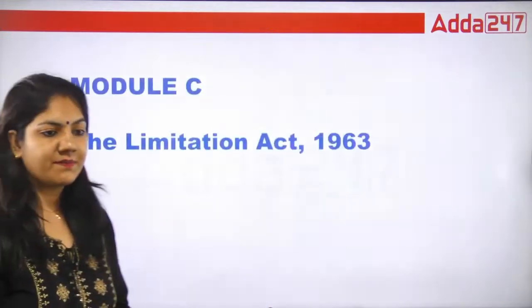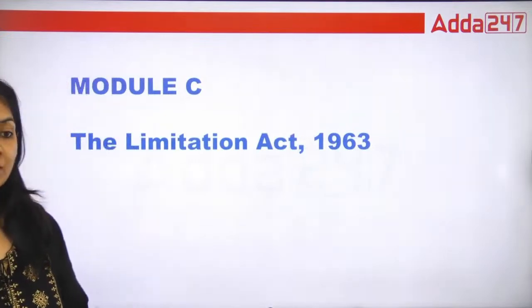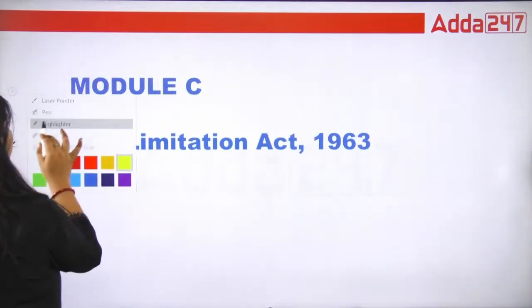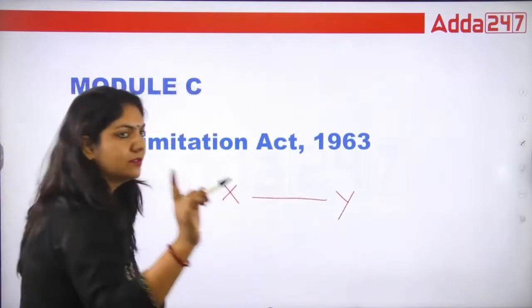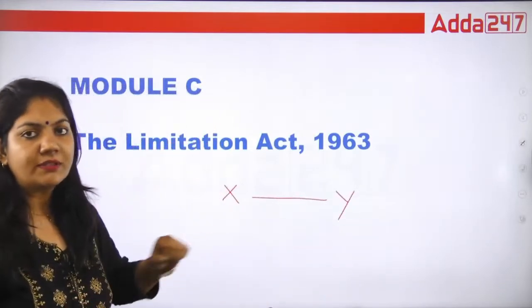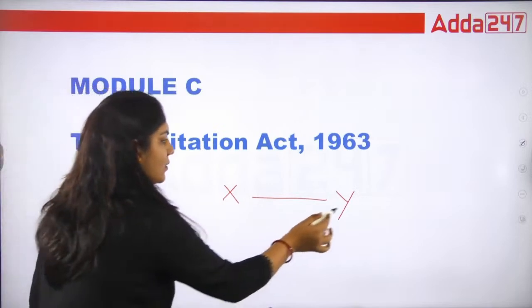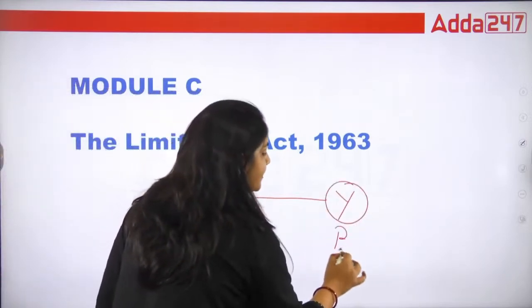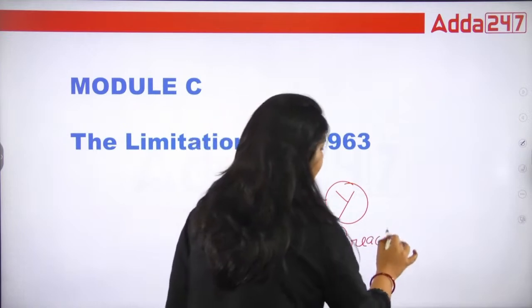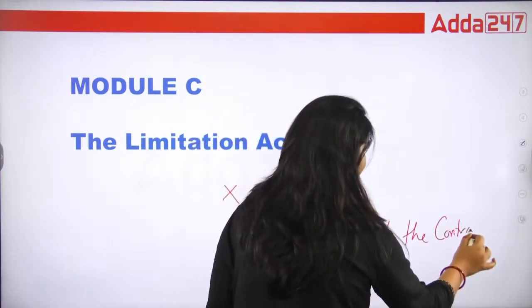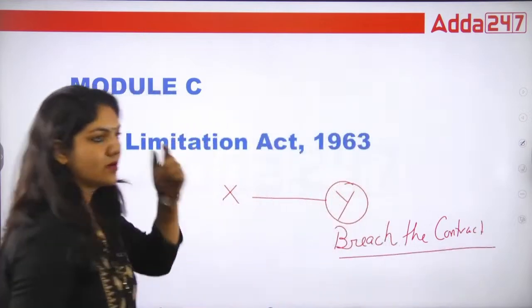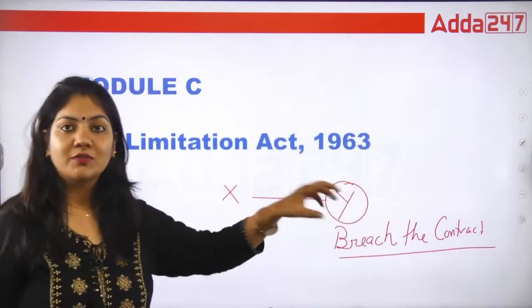Now, module C. What is the Limitation Act? Okay. So, according to the Limitation Act, what exactly does this mean? X and Y are the two parties. They are doing a contract. Y person breaches the contract. In that case, what will happen?